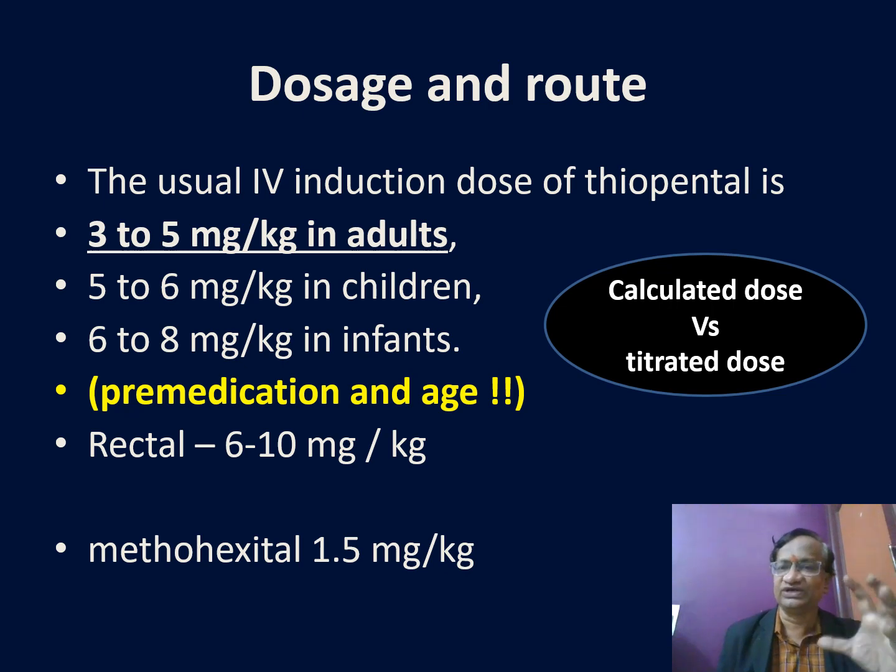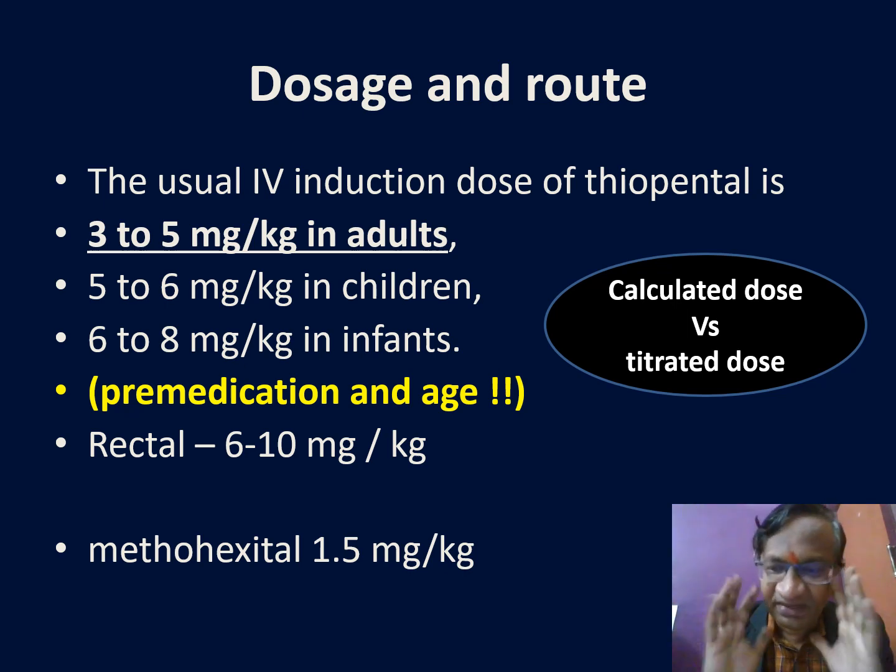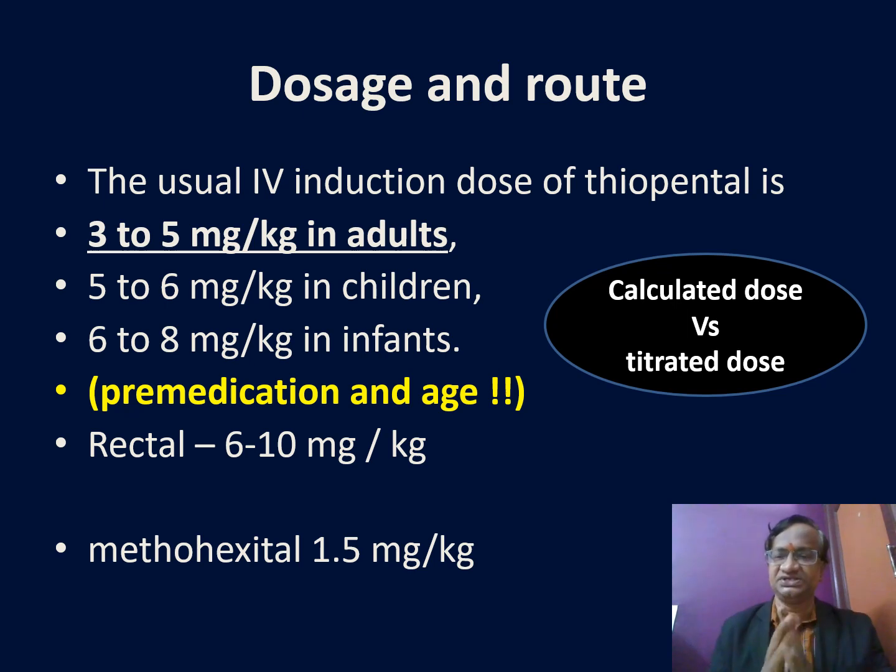That is what is the calculated dose versus titrated dose. For example, now you are having a sick perforation. The patient is in sepsis. You give a good dose of morphine. You give a good dose of midazolam. Wait for 3 to 5 minutes. This is what is essential. You have to wait for the morphine and diazepam to stabilize and act, and then start your titrated dose of